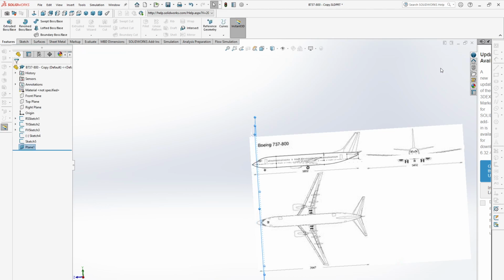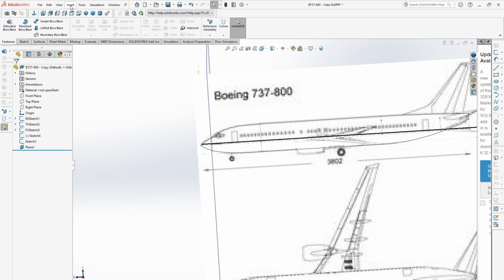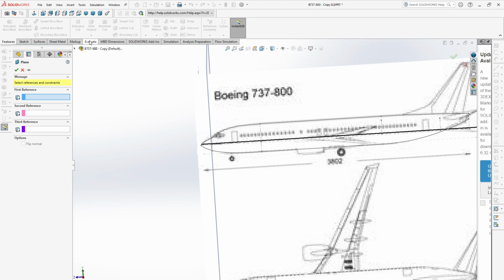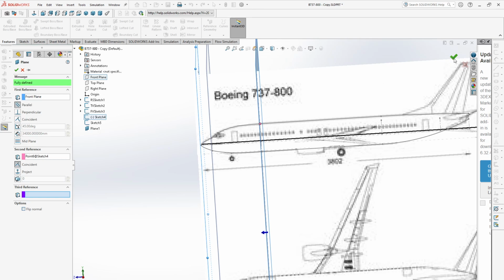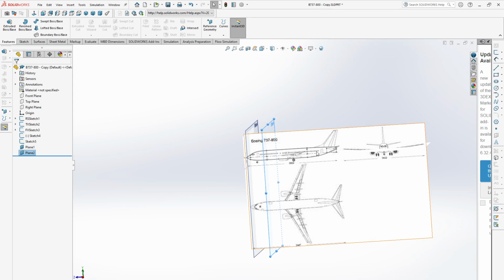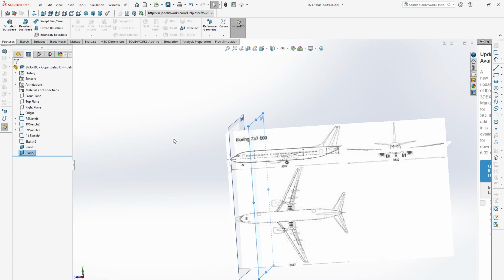Okay, now click OK. We have taken our first plane, and then again we need to take another plane at this point. Again our reference plane will be the front plane, then click this point, then click OK. So this is our second plane. Then we need to take another plane at this point.